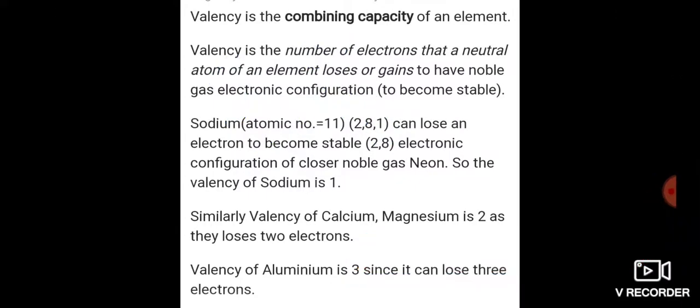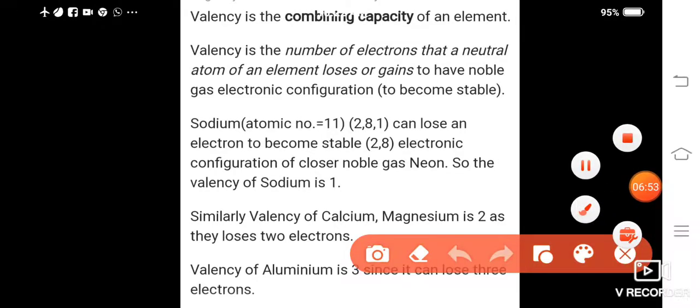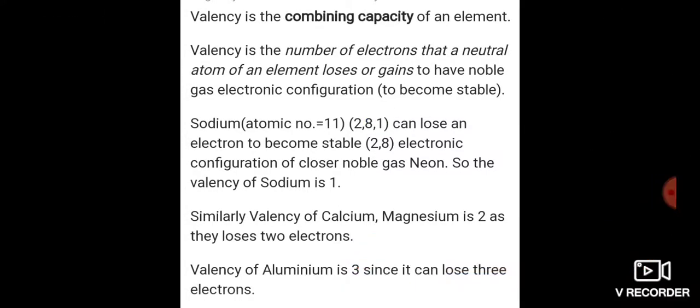Similarly, valency of calcium and magnesium is 2 as they lose 2 electrons. Why do we say sodium's valency is 1? Because this 1 electron takes part in the chemical reaction. Valency of aluminium is 3 because it can lose 3 electrons.